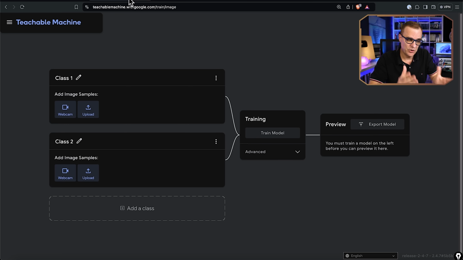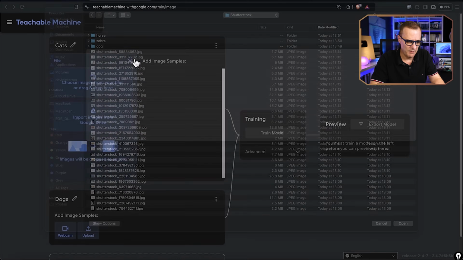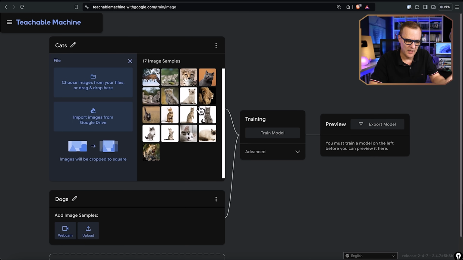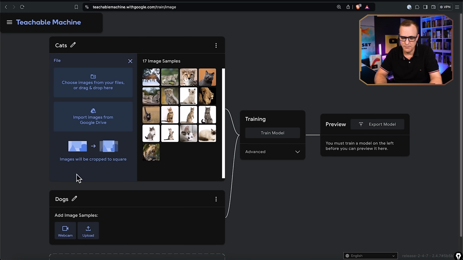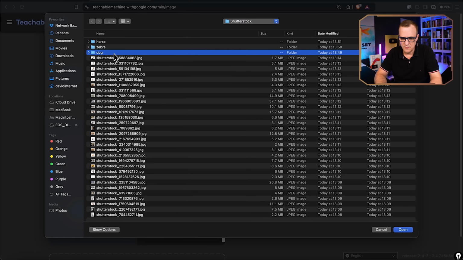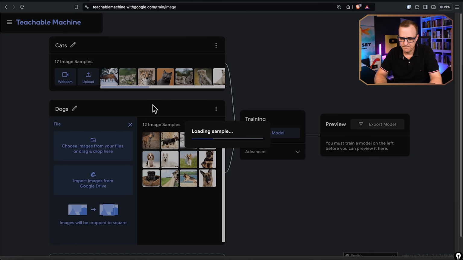Now that's nice, but let me show you practically how to train a computer. So let's create two classes here. Let's make it simple: cats and dogs. I'm going to upload images. So rather than using my camera, I'm just going to upload some images. So I'll just grab a few images here. And as you can see, various images of cats like leopards, lions, and domesticated cats are now uploaded. Let's upload images of dogs. So I've got a few images of dogs here. I'll grab a few of them and upload those.